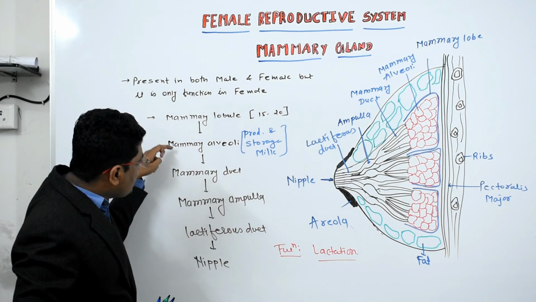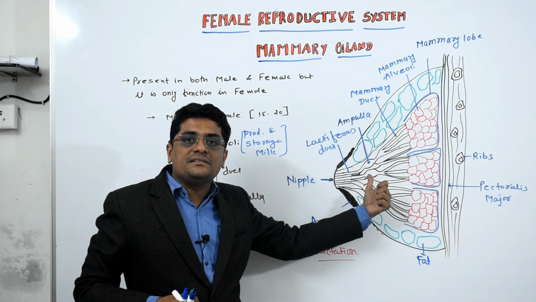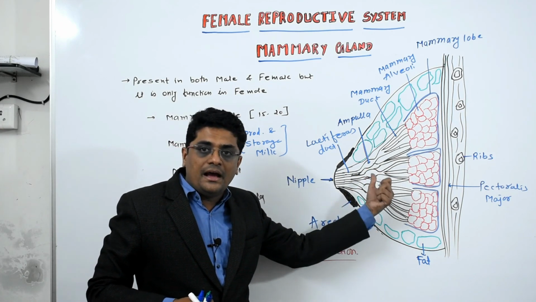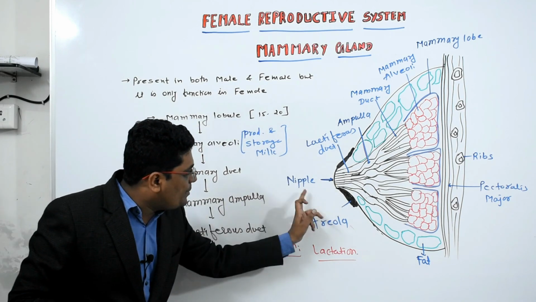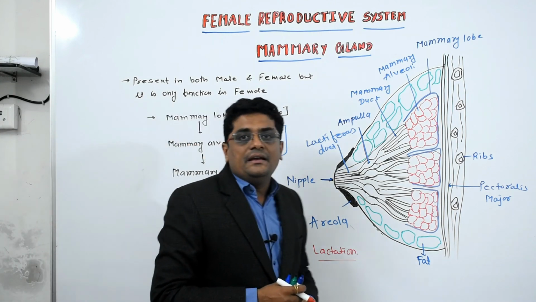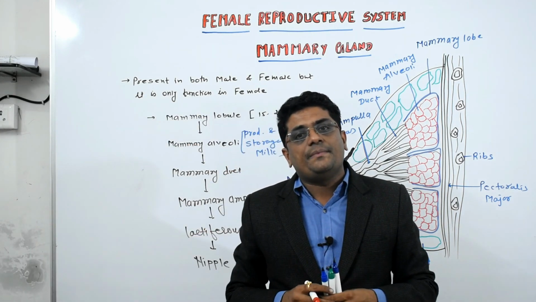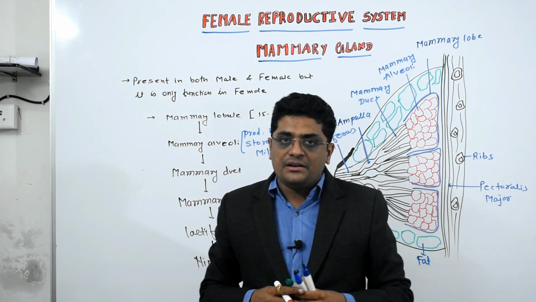The alveoli open into the duct. The anterior part of the duct is swollen, and it is known as the ampulla. The ampulla opens into the lactiferous duct, and the lactiferous duct opens into the nipple. So this is all about the mammary gland, which helps nourish her child as well as provide milk to the baby.